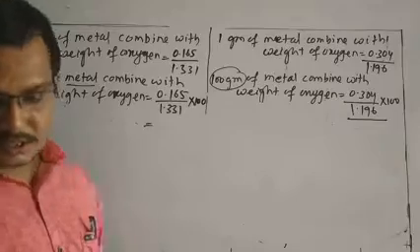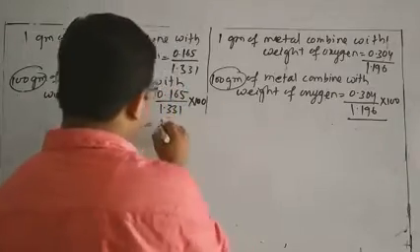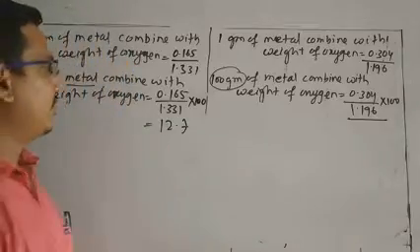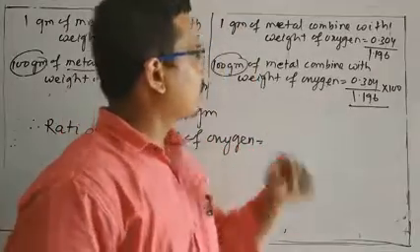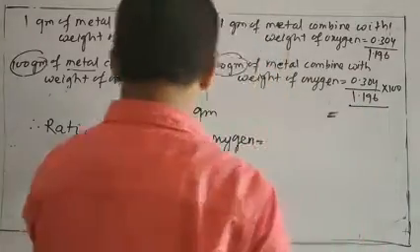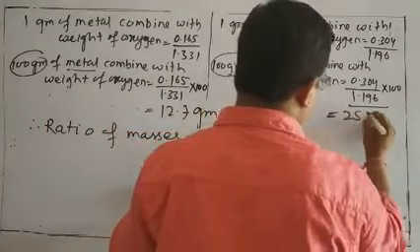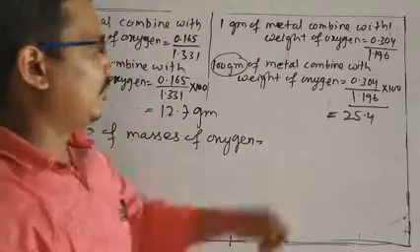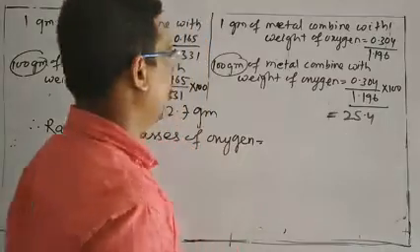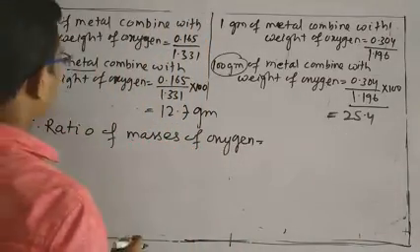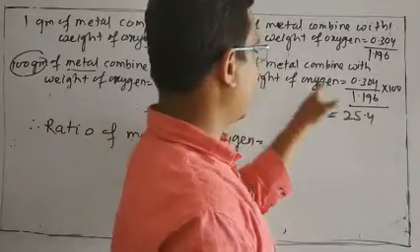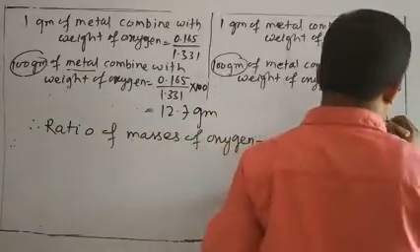By calculation, it is found that the value is 12.7, and for the other it will come 25.4. This is the weight of oxygen. 100 gram of metal takes 12.7 gram of oxygen. Here 100 gram of metal takes 25.4 gram of oxygen.